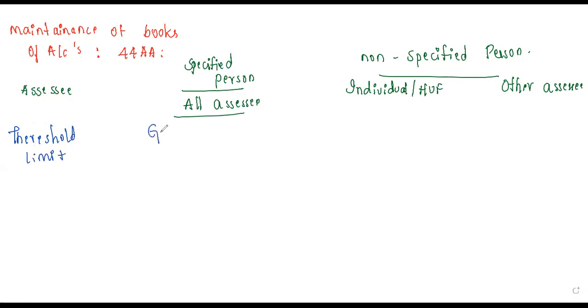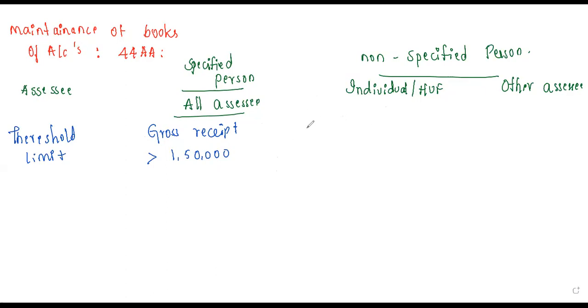So here, for all SSC, the gross receipt should be greater than 1,50,000. Okay, this is the limit for that person. If it crosses that, then they have to maintain the books of accounts.